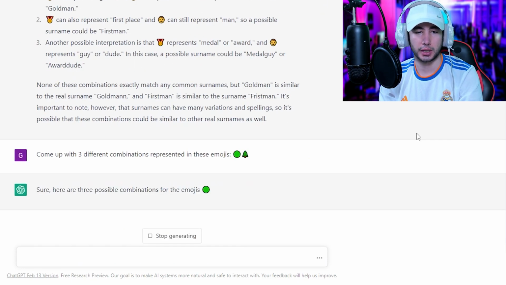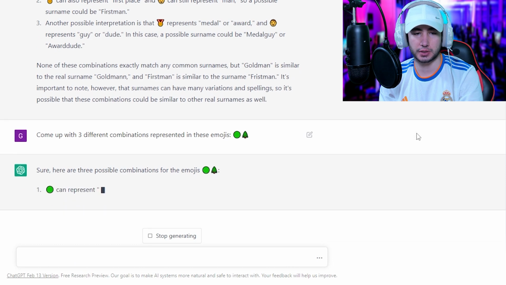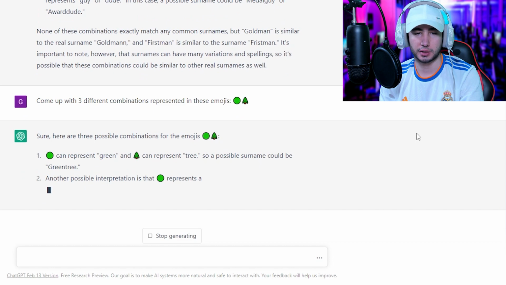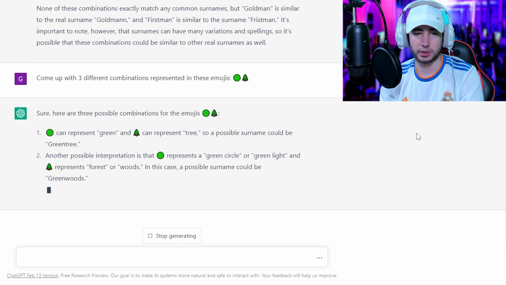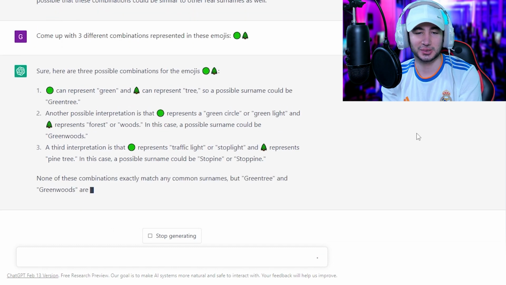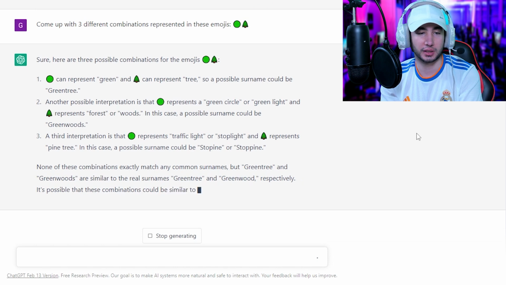Should be, right? Sure. Here are 3 possible combinations for these emojis. So represents green and tree, so green tree. Come on, man. I know we can do it. Green represents forest or woods, so green woods. Okay, so green tree and green woods are similar to the surnames Greentree and Greenwood, respectively.